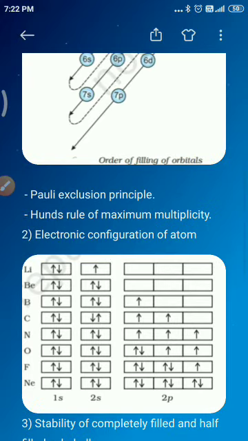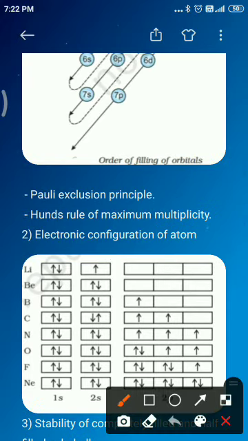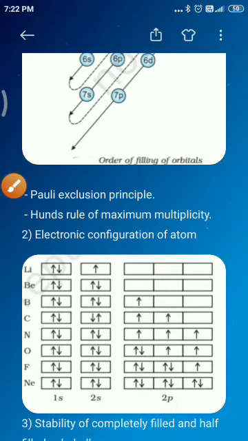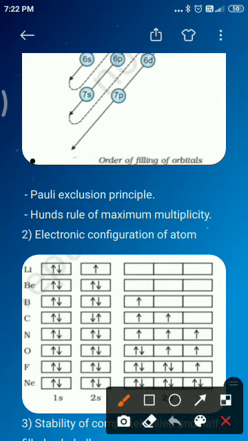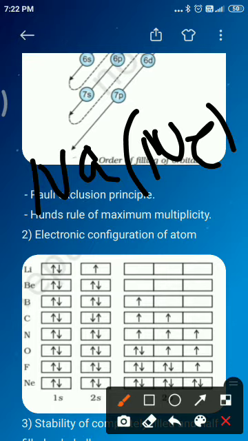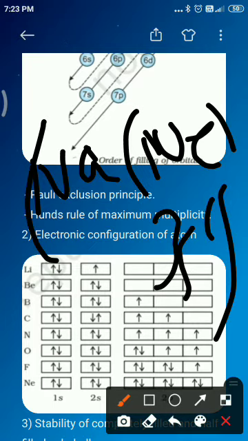So you can write the electronic configuration of sodium also like this. How can we write the electronic configuration? This is one more format, that is neon in place of 1s2 2s2 2p6, and 3s1. This is one more electronic configuration pattern of sodium.